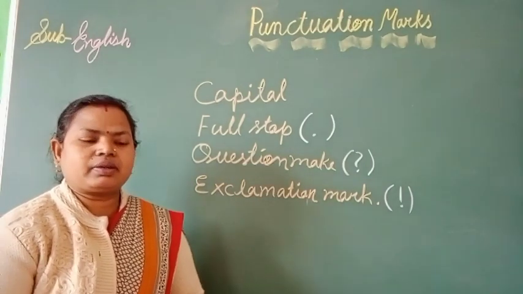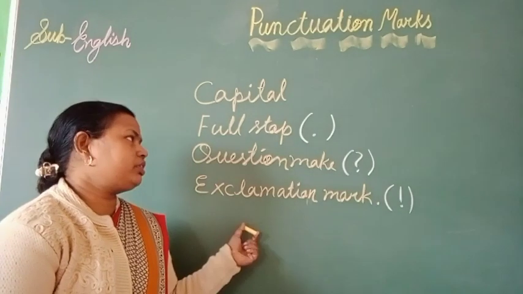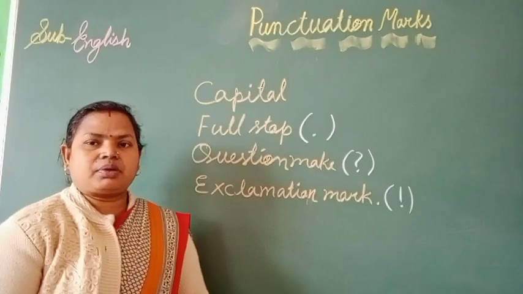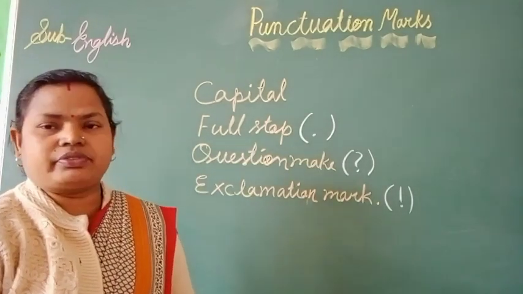So let's begin with the examples. First of all, I will give examples of these sentences, and then the examples which are given in your book, that is semicolon, colon, hyphen, etc.